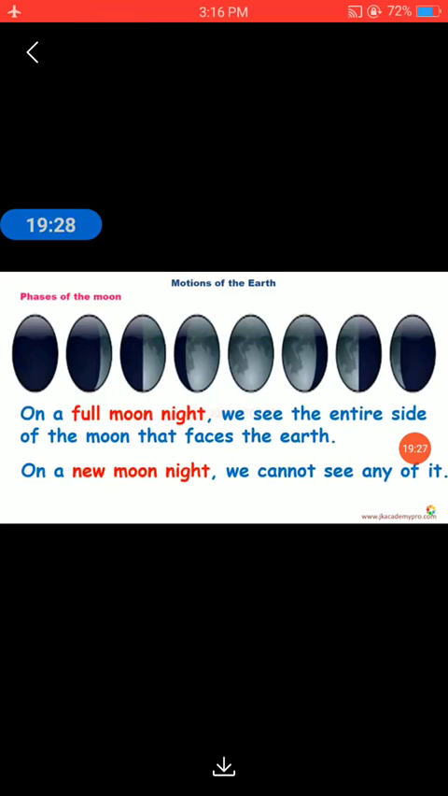Now on a full moon night we see the entire side of the moon that faces the earth. On a new moon night we cannot see any of it. Only one part of the moon can always be seen; we can't see the other part. On a new moon night, the moon is still there, but we are unable to see it. So that night is called the new moon night. Okay.